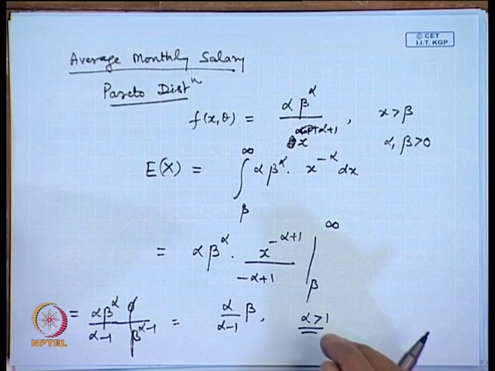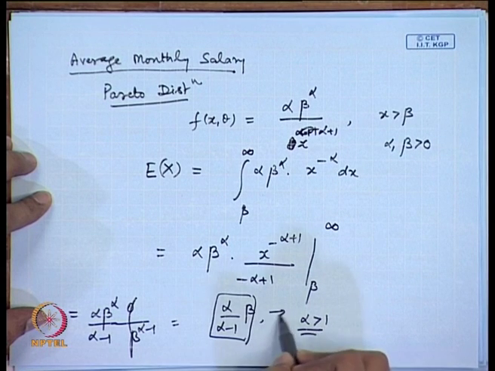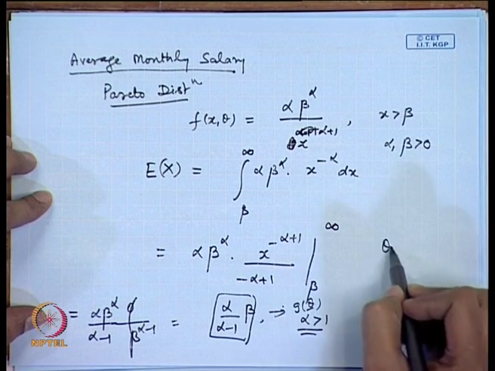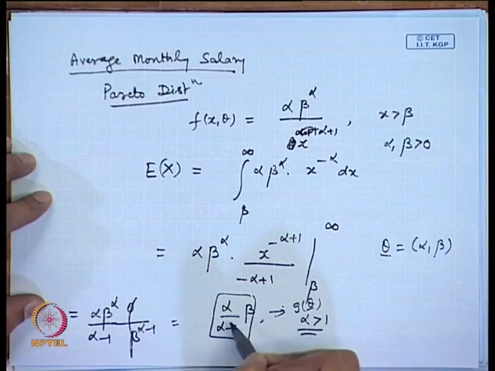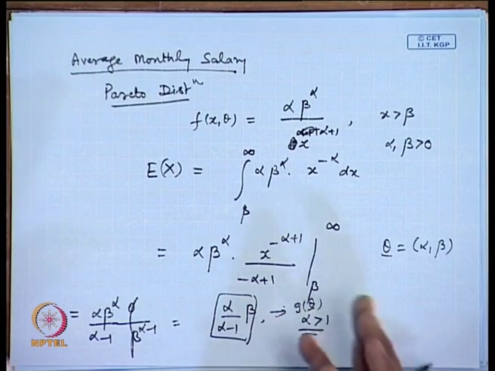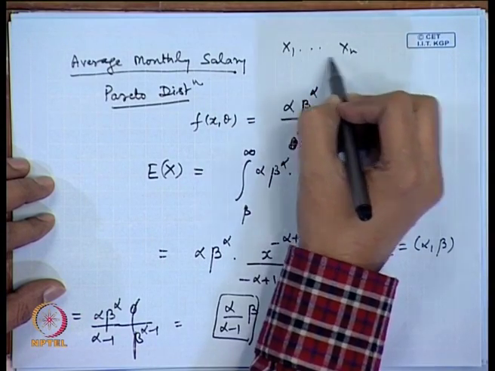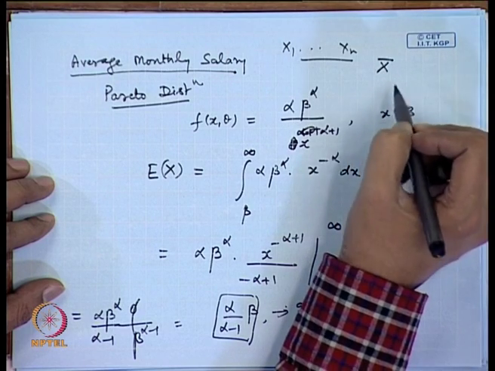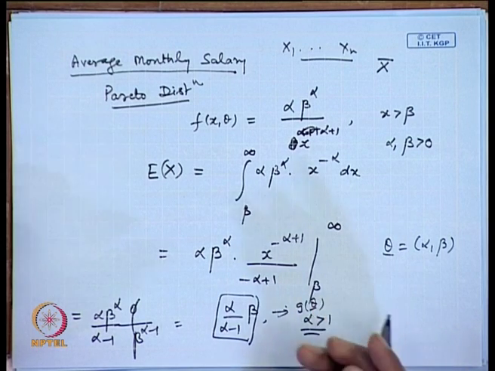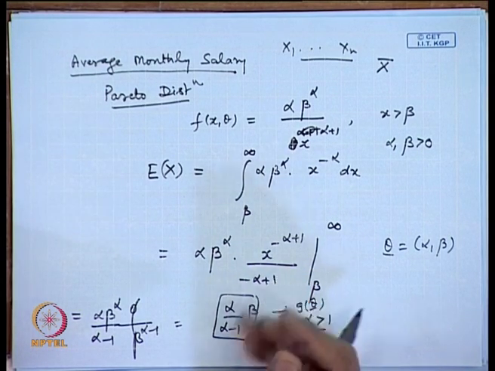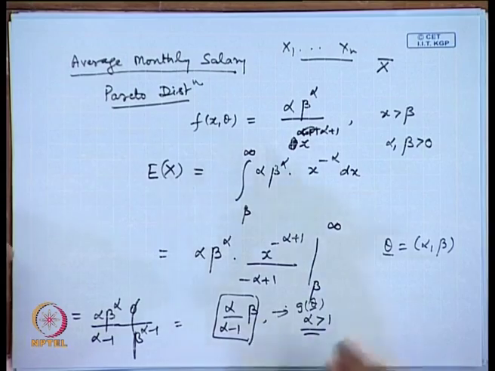Now, in this particular problem we want to estimate this parametric function. So, this is my g theta. Here theta is a vector parameter consisting of two components, alpha and beta. Now, to estimate this, there may be different procedures. As a layman, one may say that take the random sample x 1, x 2, x n and use x bar, that is the sample mean, to estimate this. So, this could be one method, and of course, depending upon the situation one may develop different methods, as we will be seeing during this course.